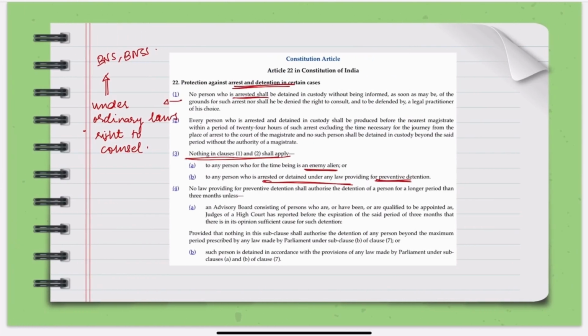Okay, so we've finished with the 2023 part, and in the next video we will discuss the 2022 part. I hope that you are enjoying this, and that you're revising with it also. Go to your standard books wherever you've done your notes and marked important points. Suppose now we are discussing Article 22 and you're referring to M. Laxmikant; make sure that you read that part again and again. Read the article also, because UPSC has asked directly from articles. If you watched all my videos, you must have seen that every time I paste a constitution article, it is important that you go through it, because sometimes the words are directly picked up from there.